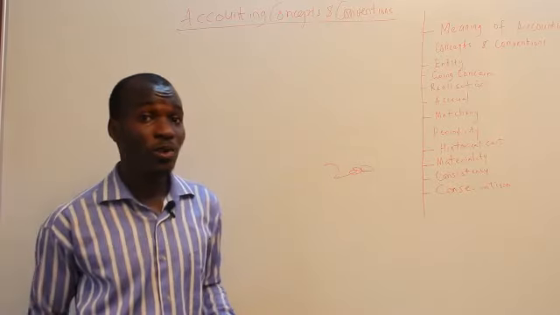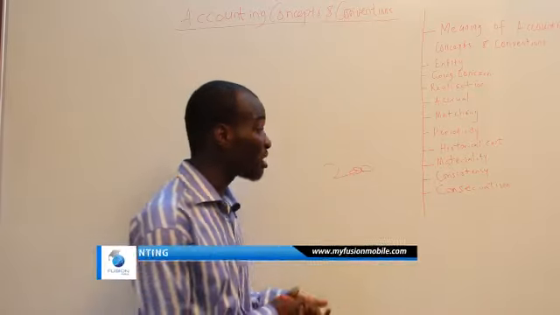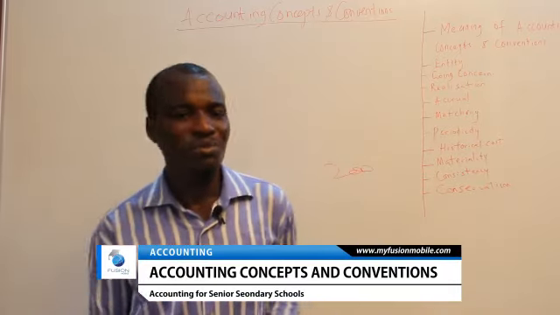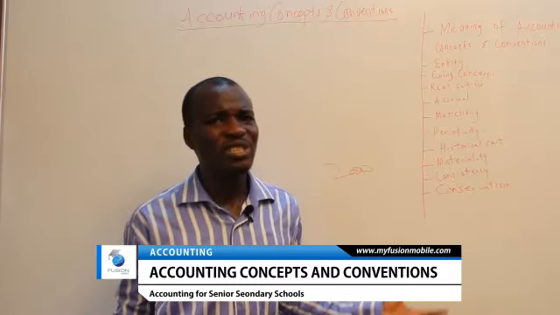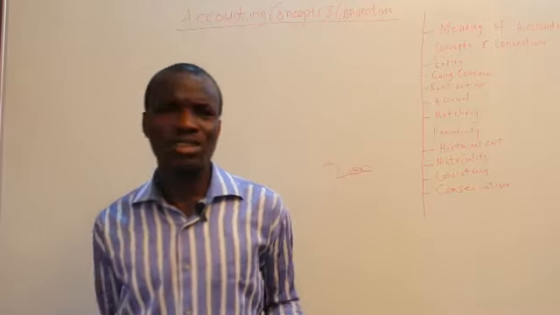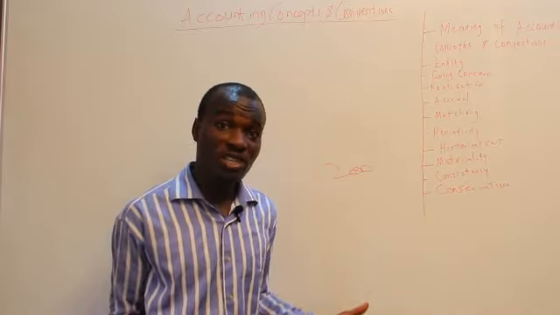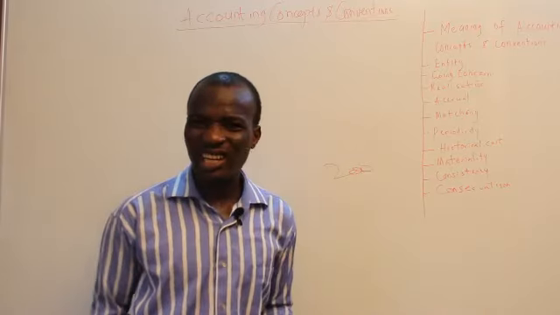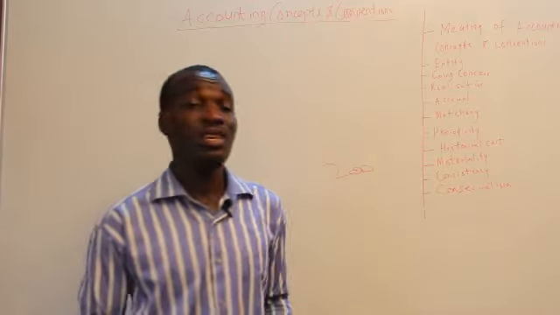Same thing applies to stock valuation. In valuing stock, we have different methods, like first in first out, the FIFO, last in first out, the LIFO, the weighted average, and so on. If the business organization chooses the LIFO method, it should be consistent in the use of the method and should not fluctuate. Maybe in one accounting period the business uses FIFO, and in the next accounting period it uses LIFO. No. That is inconsistency on the part of the accountant.